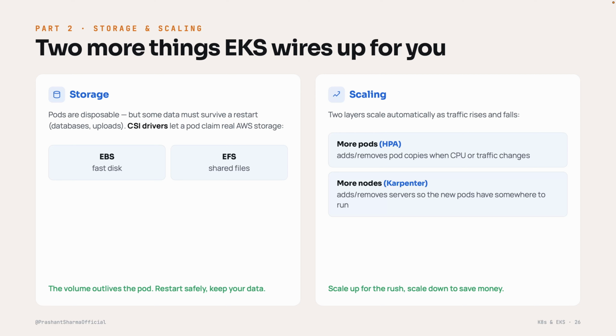Here we have two flavors: EBS, which is like a fast personal disk attached to one pod, and EFS, which is shared files that many pods can use together. The key point: that storage outlives the pod. So the pod can die and restart, but your data still lives safely there.